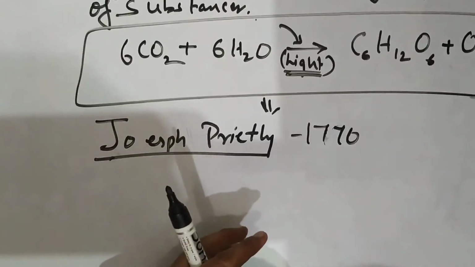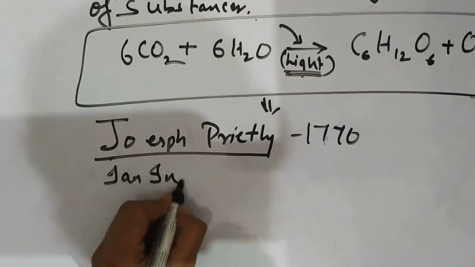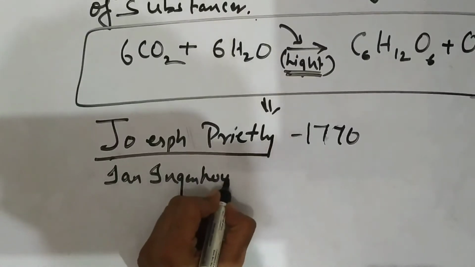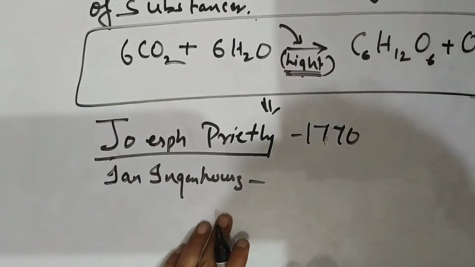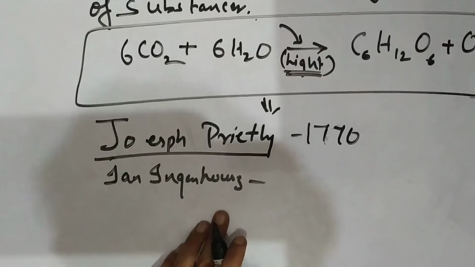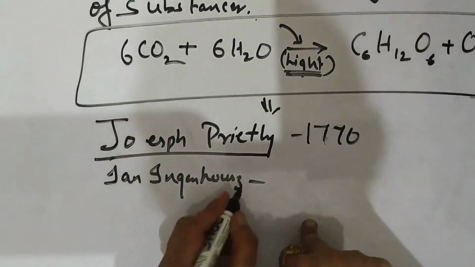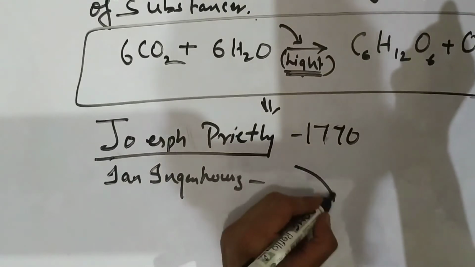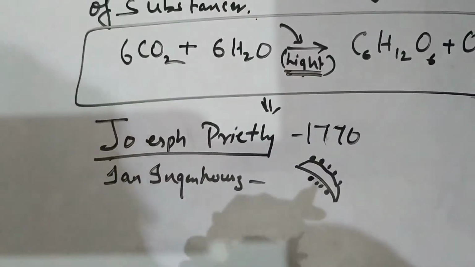Then Jan Ingenhousz. He did the experiment with an aquatic plant, and he found that where the plant is illuminated with bright sunlight, bubble streams appear. In that area where the light energy fell, the plant showed air bubbles. Clear?